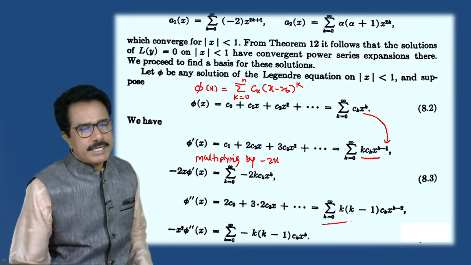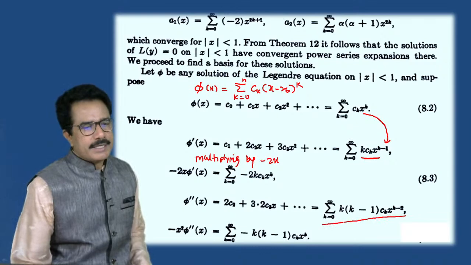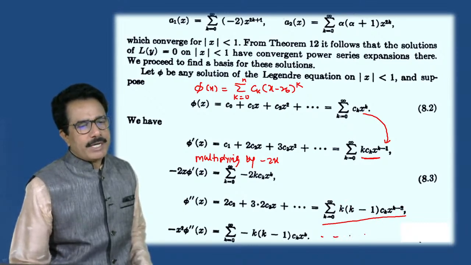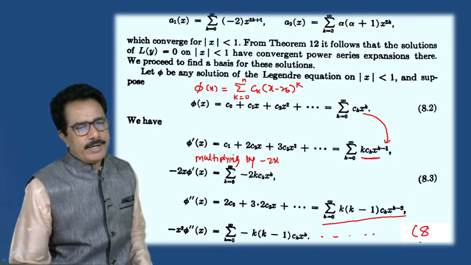Then we get the result as summation k is equals to 0 to infinity k into k minus 1 ck into x raised to k minus 2. So we can write this as equation number 8.4.